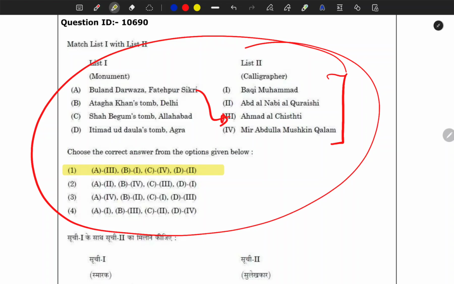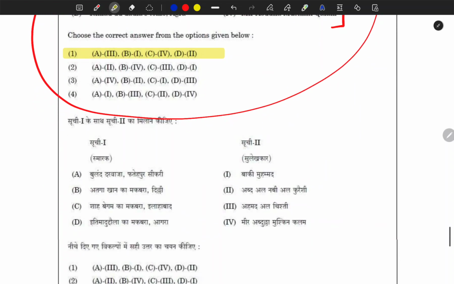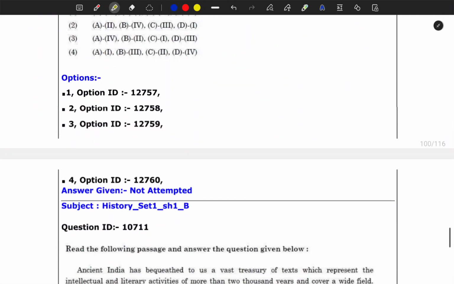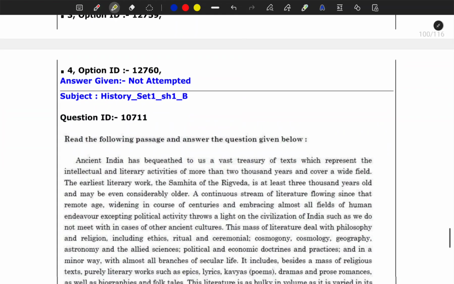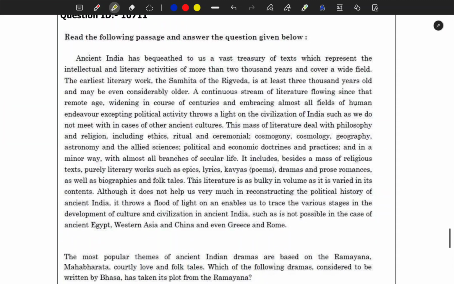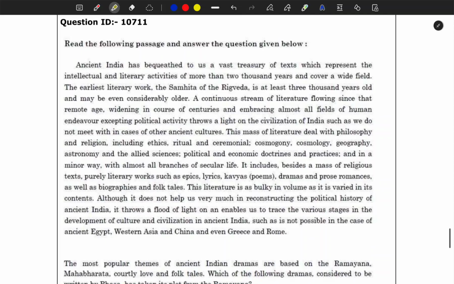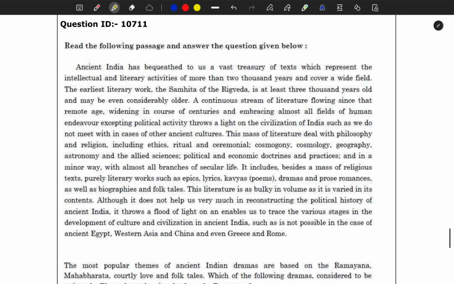This is the correct answer, and this was a difficult question. Obviously this was a very difficult question. Okay, the interesting thing starts here.